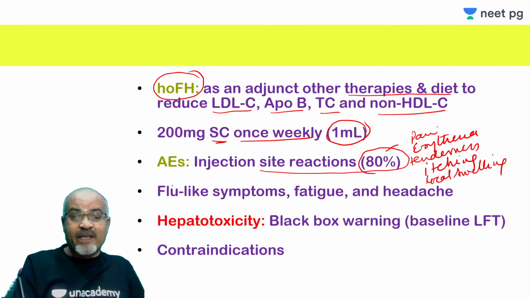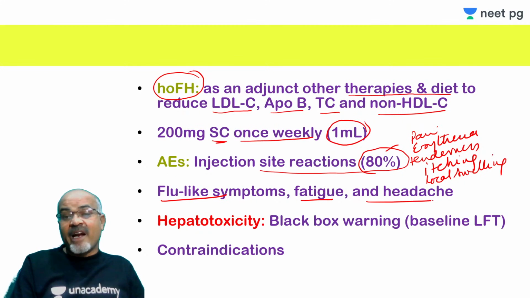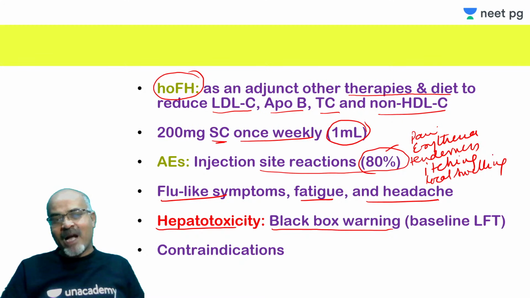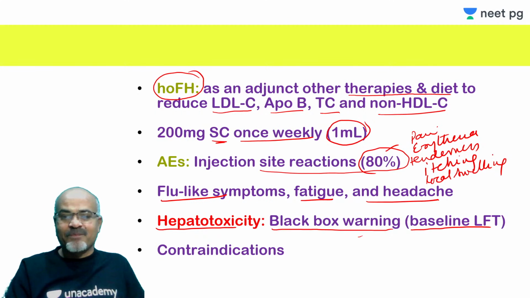Other than that, there could be flu-like symptoms, fatigue, headache, and more serious is the hepatotoxicity. So it has a black box warning attached to it. What does it mean? If a black box warning is attached to a particular drug, its life is compromised. Its total life is shortened actually. That is why it is recommended that you do baseline LFTs, that is transaminases, bilirubin, alkaline phosphatase, and thereafter keep repeating them regularly.